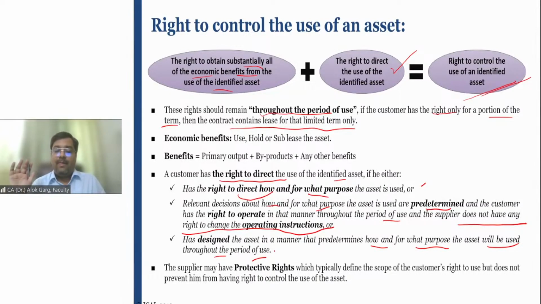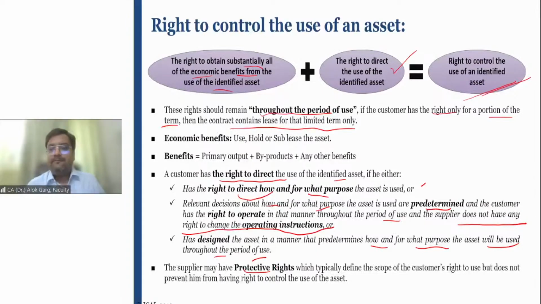The supplier may have protective rights, like the supplier can say that every 6 months you have to do the service of that car, right? Because it is important, otherwise the car will break down. Okay, or you will not use the car beyond 1 lakh kilometers, because the limit of the car is 1 lakh kilometers only. Or in Delhi, diesel cars are not allowed to run on the roads beyond 10 years, right?